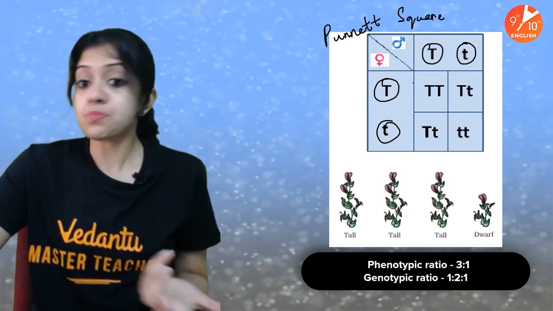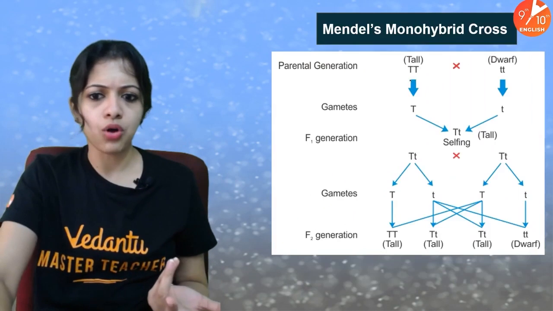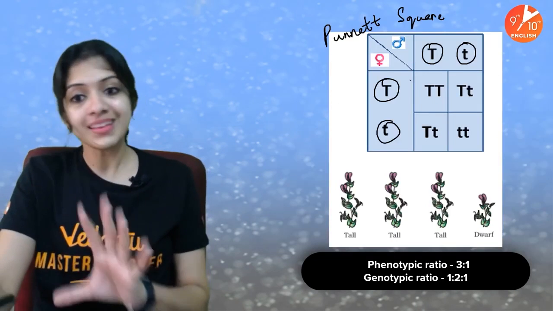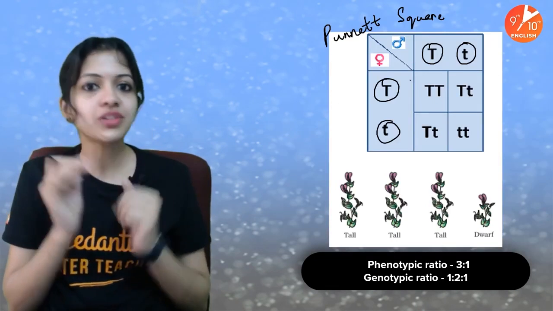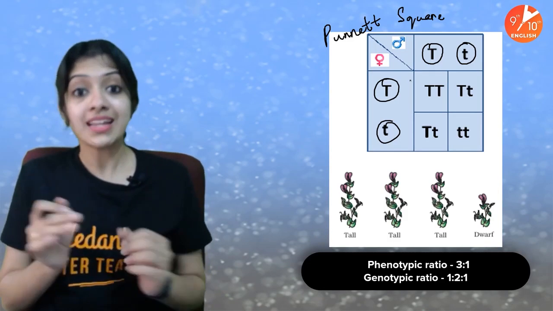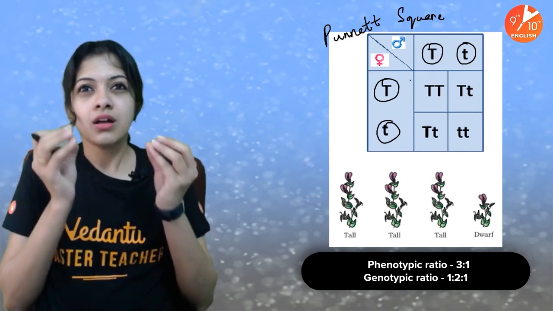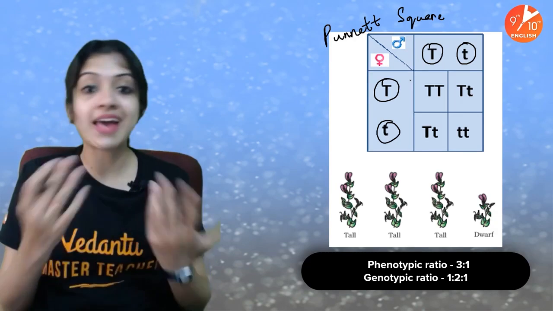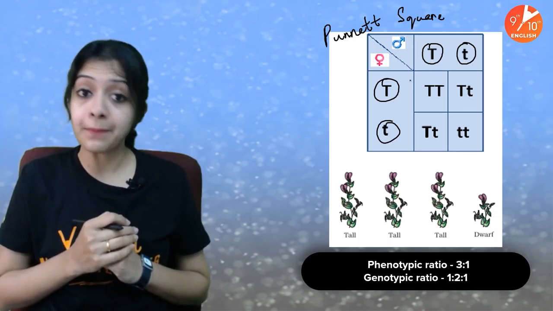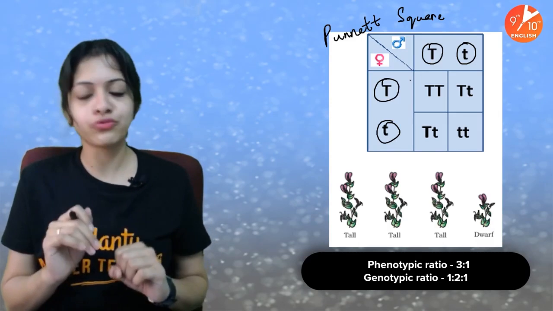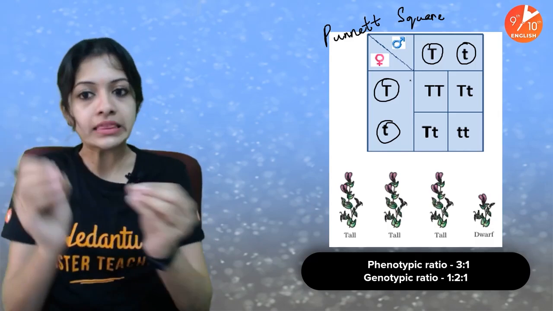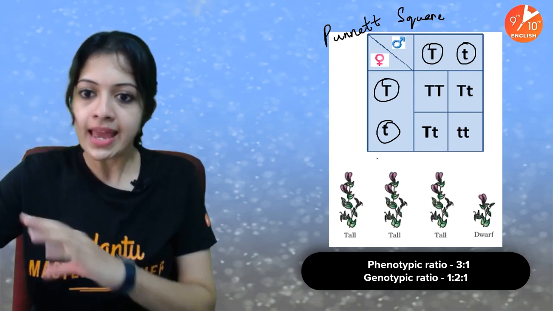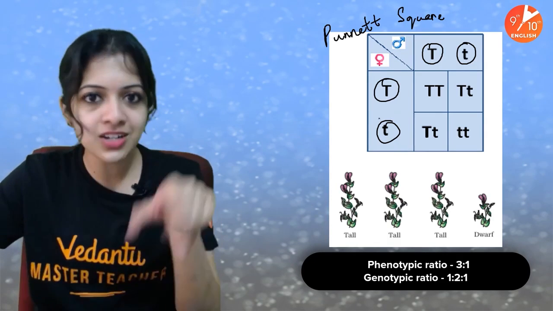Why is this tool important? Maybe for a monohybrid cross, you're thinking that what we have done here is also not a difficult thing, just drawing arrows and working out the different combinations. But this is certainly a much neater approach. Moreover, Punnett squares become a very important and neat tool when it comes to dihybrid crosses, trihybrid crosses, and so on, because a lot of different types of gametes would be involved in them. Even for a monohybrid cross, so that we don't go wrong in the cross multiplication between two types of gametes of the different parents, it's better to use this. Looks neater also, right, than drawing arrows here and there.